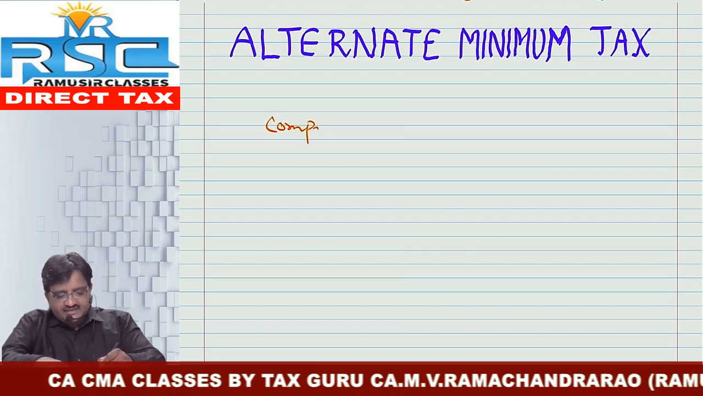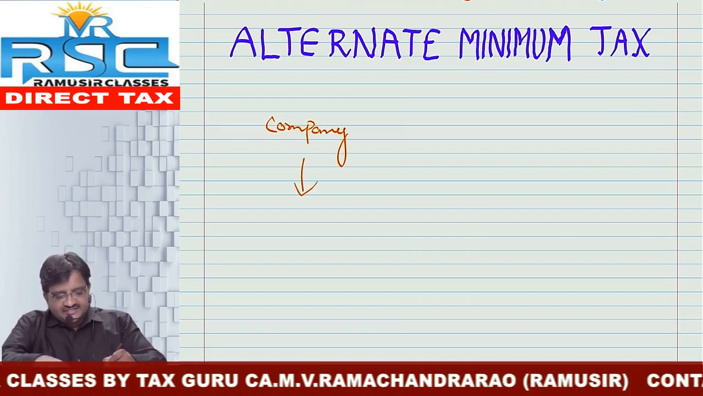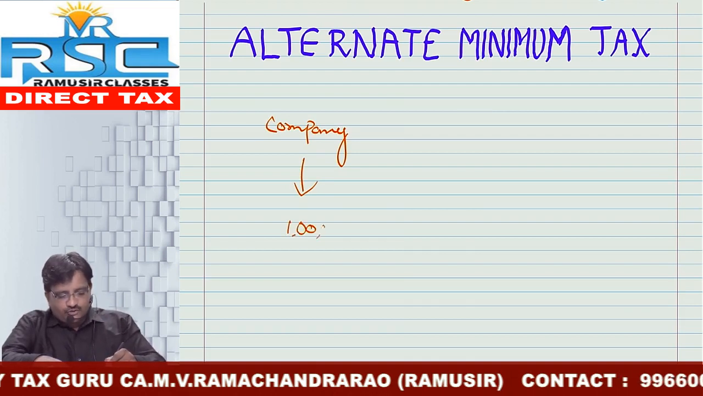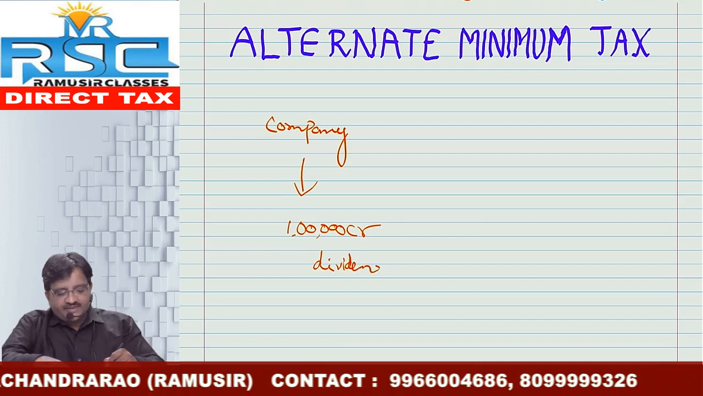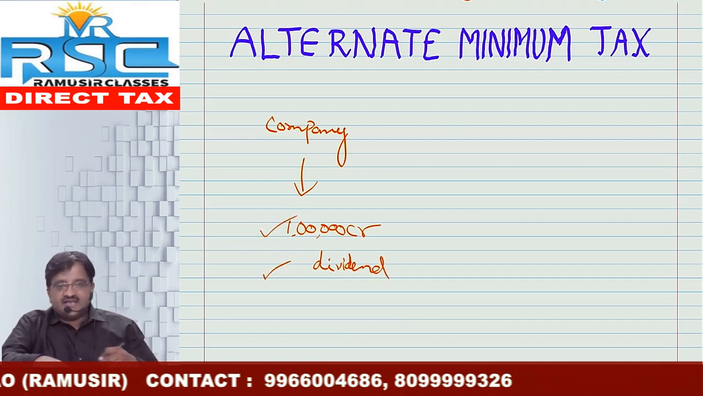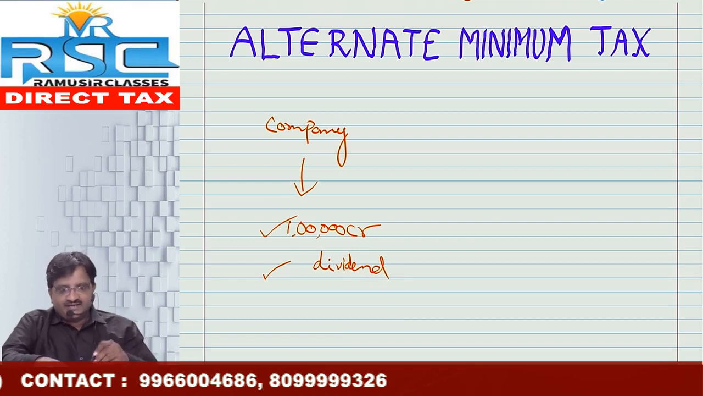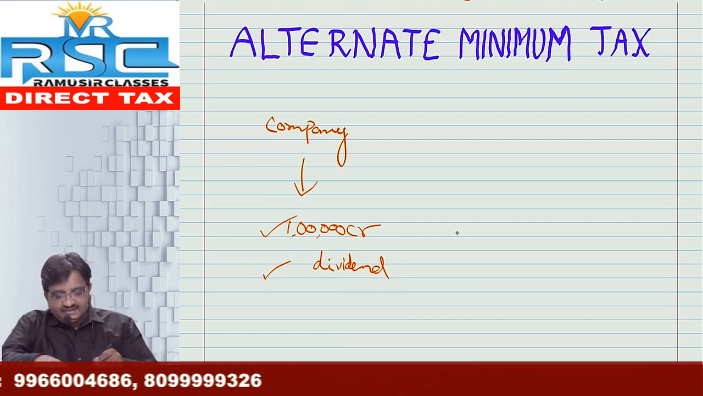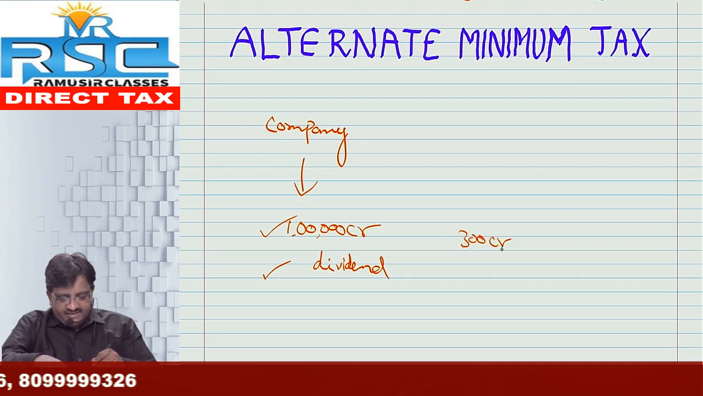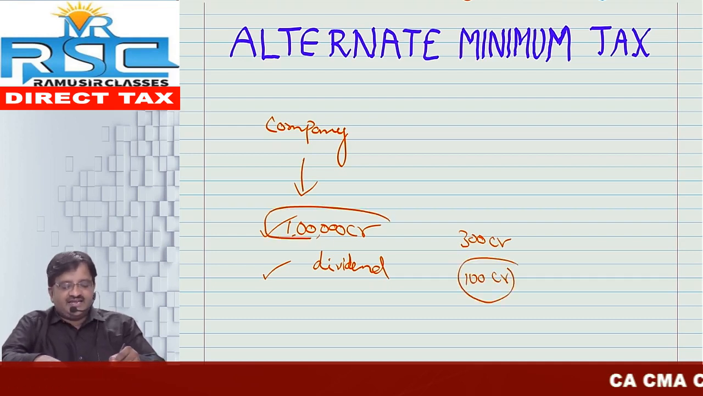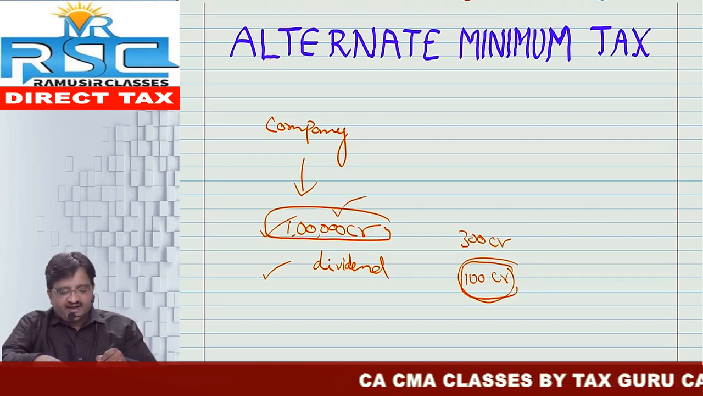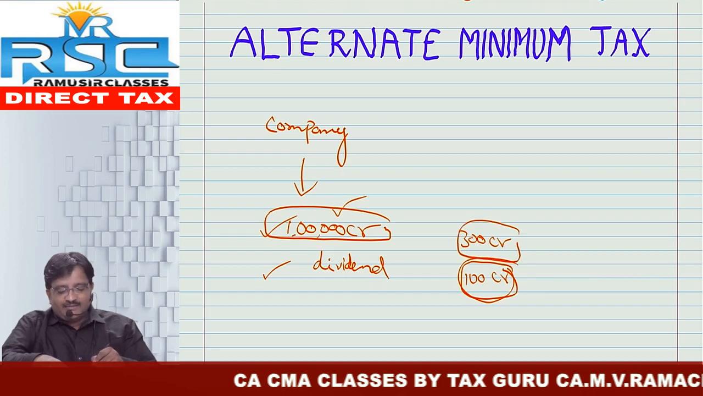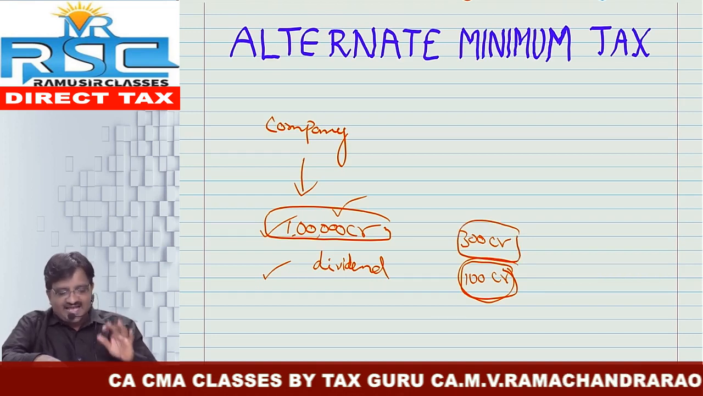Many companies, let us take Reliance Industries, are getting a profit of 1 lakh crores and they are declaring dividends among themselves. They are very happy because they got huge profits as well as declared the dividend. But as far as income tax is concerned, they offered 300 crore profit and paid only 100 crore tax. The point is as simple as that.